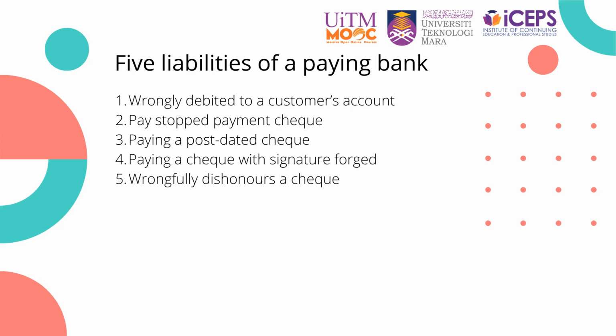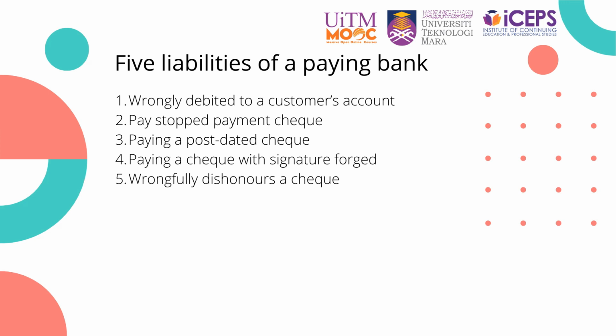The bank is liable for damages of check wrongly debited to a customer's account. The bank will be responsible because the true owner did not receive the money that's supposed to be banked into his/her account. The bank is liable for paying a stop payment check. The bank will be responsible if the bank is aware that the check has been stopped or received notice to countermand but then failed to follow the order. The bank is liable for paying a post-dated check. The bank will be responsible if the bank is aware of the alteration or mistake made by the customer on the check but still pays the check.